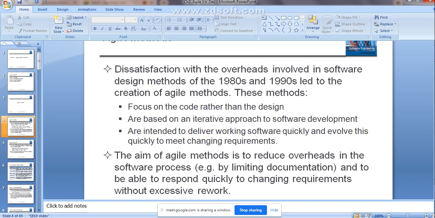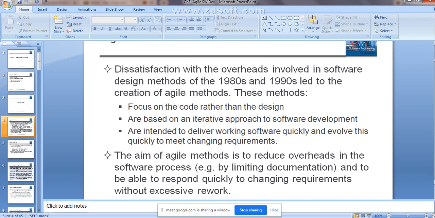So what is the main aim of the agile method? As I already told, it is going to reduce the overheads in the software process, that means limiting documentation. For example, if you are going for the waterfall model, what will happen? First you need to specify the requirements, then you do the planning, then the designing, then development, then validation of the software, then the maintenance and operation. Like this, the stages are there in the waterfall model.